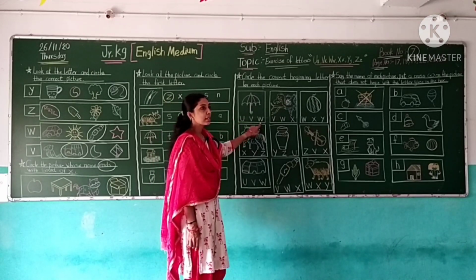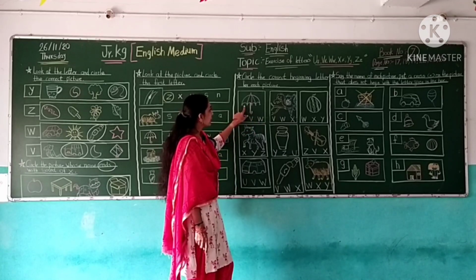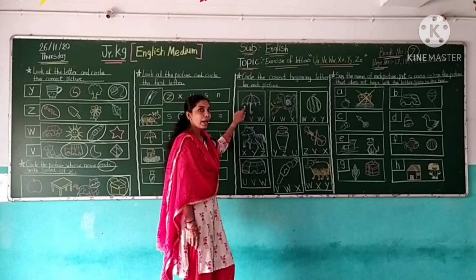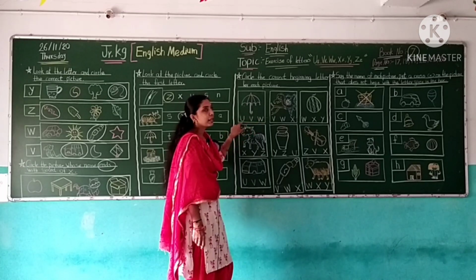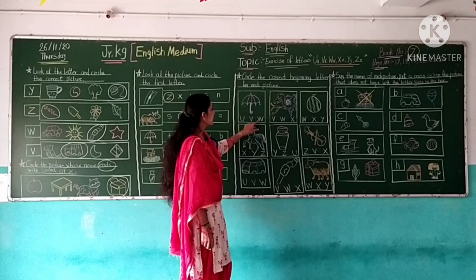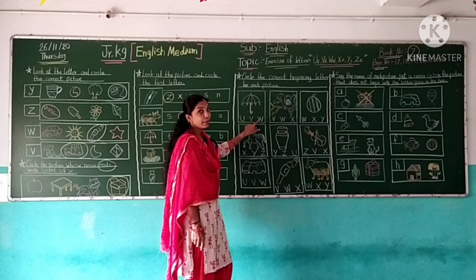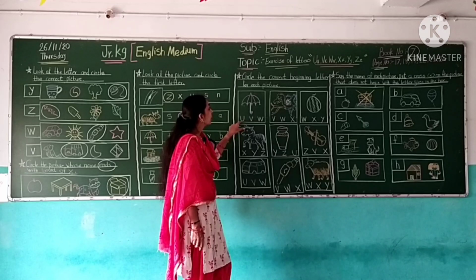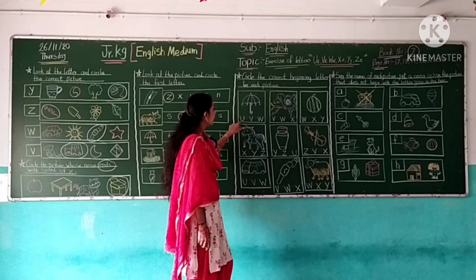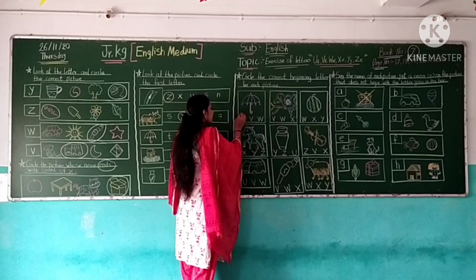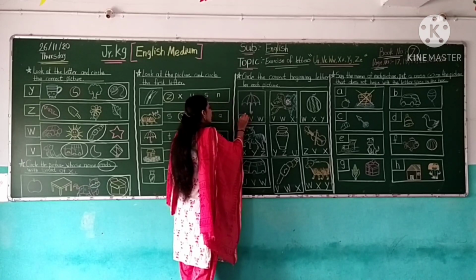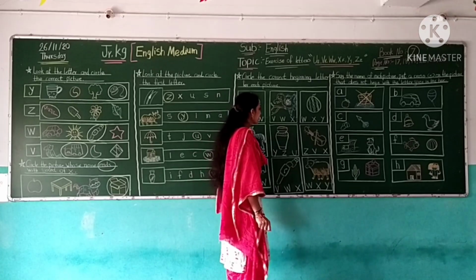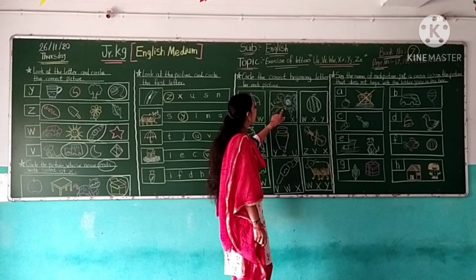Okay students, let's start. First picture is umbrella. U for umbrella. So here find the letter U. This is letter U. Tell me. No. This is letter U. Yes, this is letter U. So circle the letter U. U for umbrella. Our next picture is vulture.